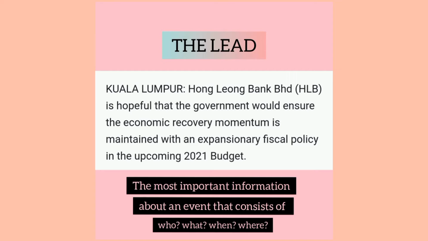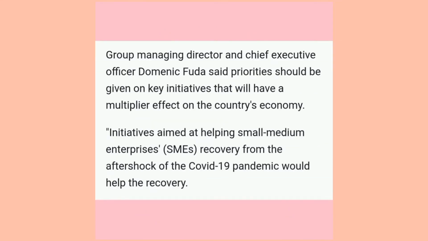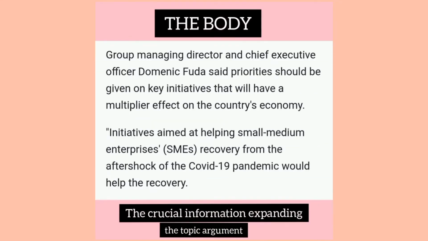For the lead: Kuala Lumpur, Hong Leong Bank Berhad (HLB) is hopeful that the government could ensure the economic recovery momentum is maintained with an expansionary fiscal policy in the upcoming 2021 budget. Next, we go to the body. For example, Group Managing Director and Chief Executive Officer Domenic Fuda said priorities should be given to key initiatives that will have a multiplier effect on the country's economy. Initiatives aimed at helping small and medium enterprises, which is SMEs, recover from the aftershock of the COVID-19 pandemic will help the recovery.